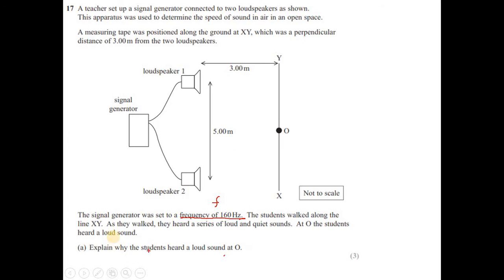In this case they are saying a series of quiet sounds and loud sounds. So it's all about interference.